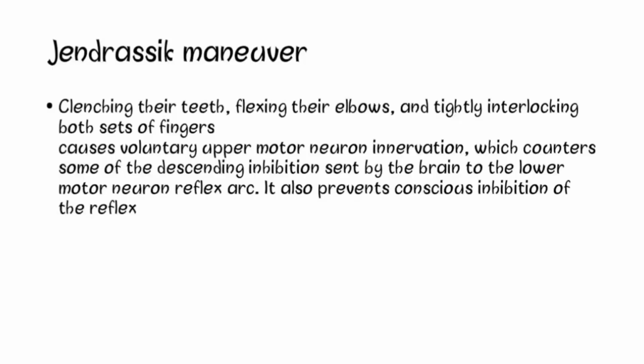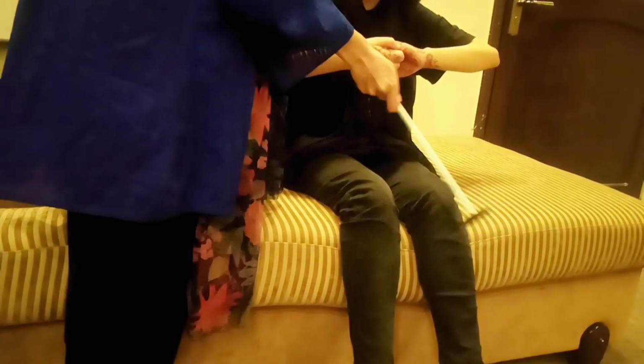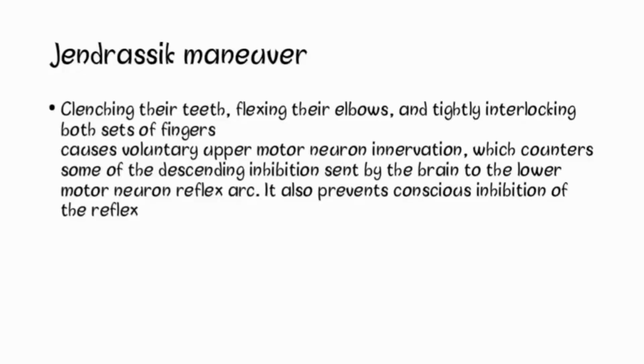This maneuver causes voluntary upper motor neuron innervation, that is, an increase in the excitability of motor neurons, which counters some of the descending inhibition sent by the brain to the lower motor neuron reflex arc. It also prevents conscious inhibition of the reflex by the patient, as they focus more on the maneuver and less on the examiner. And that wraps up today's video.